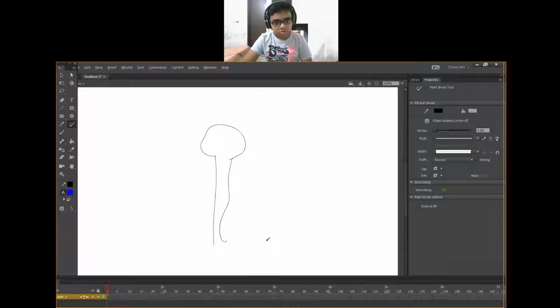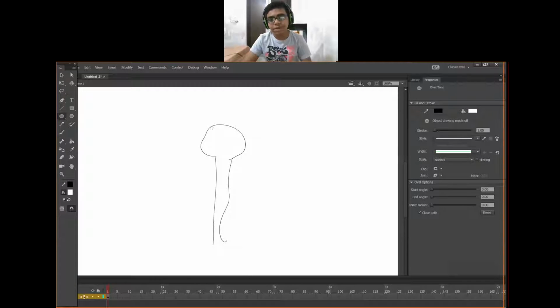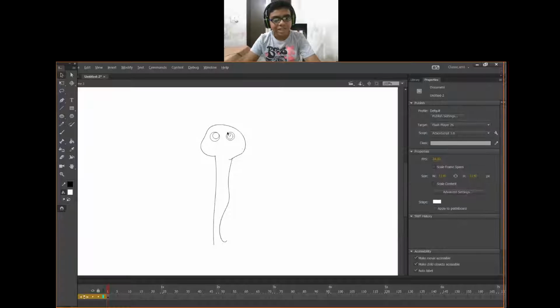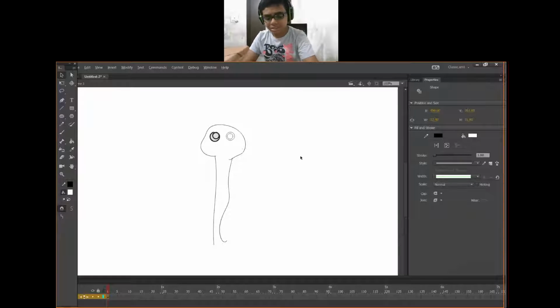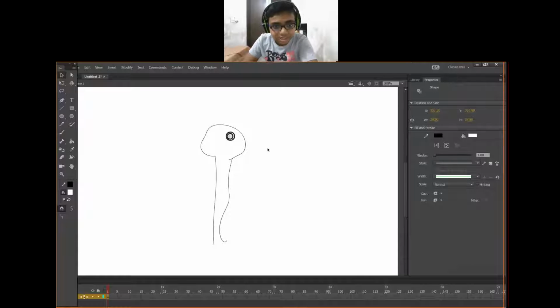See, the new duck background appears. Now I will draw two eyes for this. In the beginning, the paint bucket tool should be white. You can also duplicate like this. Select and press the delete key, which is incorrect, and you can also correct this by selecting shortcut key V, the selection tool, Control D, move here.